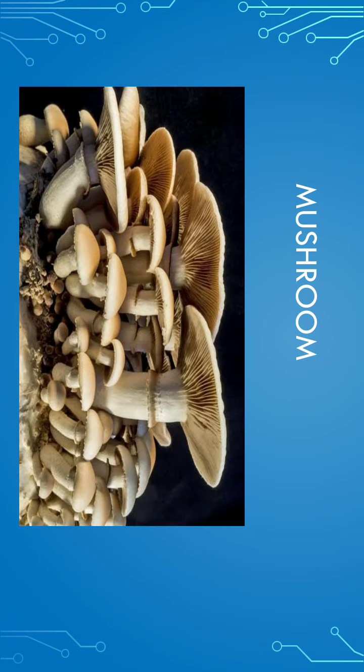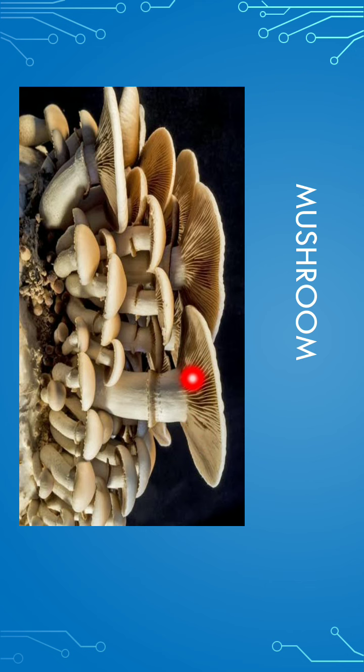Next type of fungi is the mushroom. It is the commonest fungus which is seen with our naked eyes, and it is found in all the damp areas where some organic matter undergoes decomposition. You can see this is a mushroom, and you can see a scale-like structure under the mushroom.